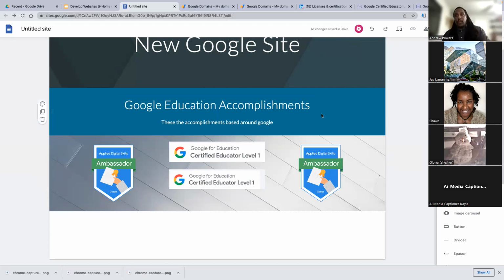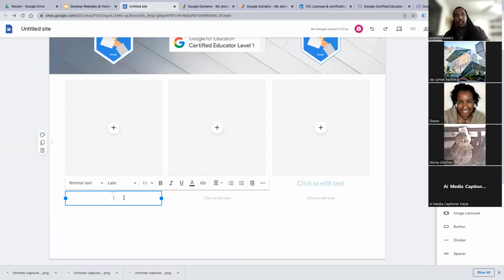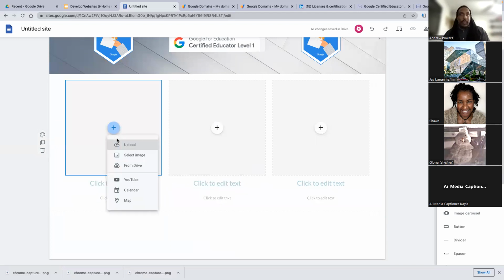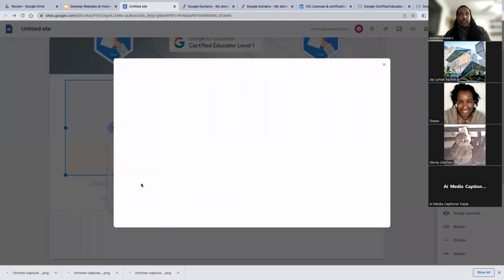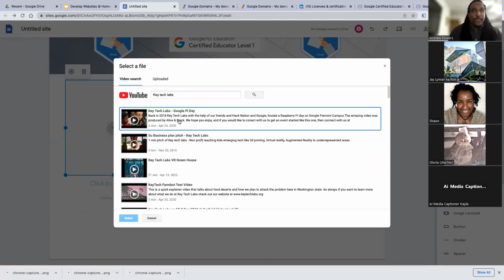The other way is, it's already pretty much designed. I'm going to pull in this other one. And as you can see, it gives you a section to put in content, a section to put in a heading, and even a section for normal text. And what I'll do here is pull from the internet, specifically YouTube. This might be hard to find. Oh, I got it. eTech Labs. Let's do that. There we go.